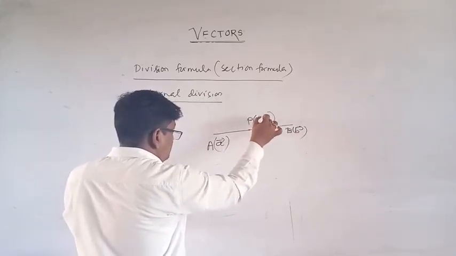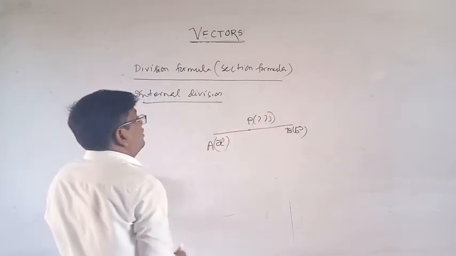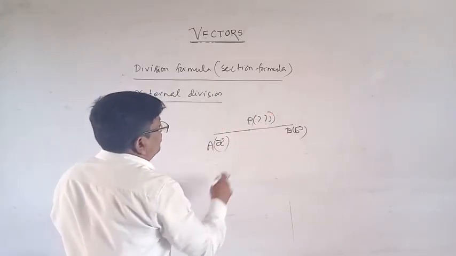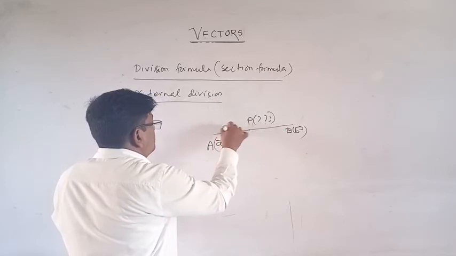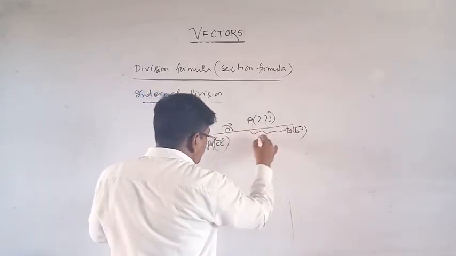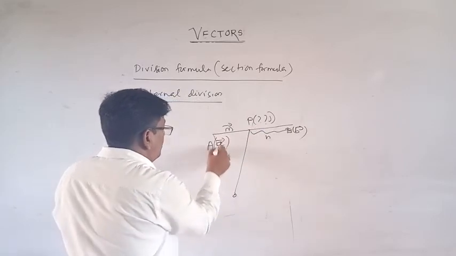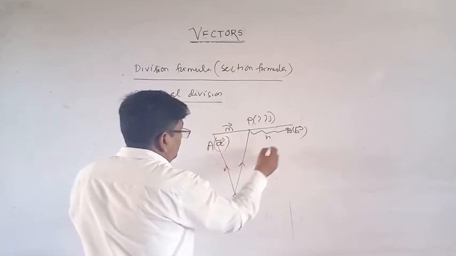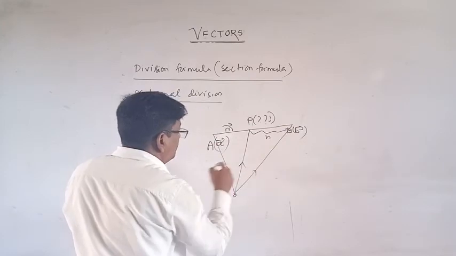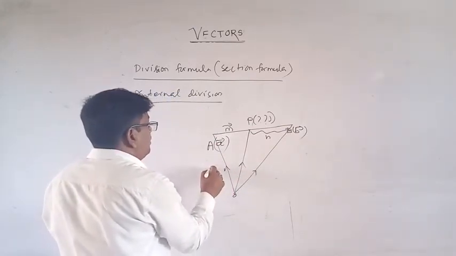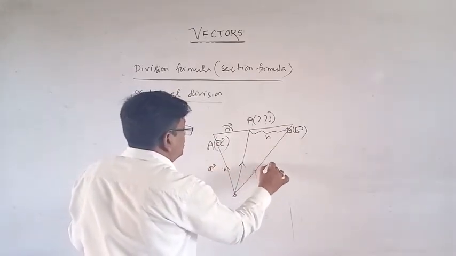We have to find its position vector. Suppose this is M, and this is N, and this is the origin O. This is the A vector, this is the B vector.